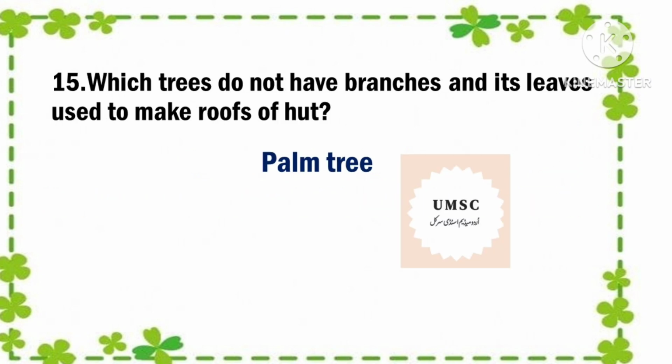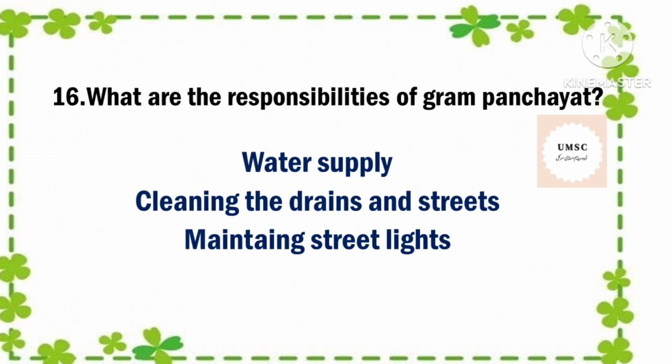Next question is, which trees do not have branches and their leaves are used to make roofs of huts? Answer is palm tree. Next question is, what are the responsibilities of Gram Panchayat? Answer is water supply, cleaning the drains and streets, maintaining street lights or electricity.